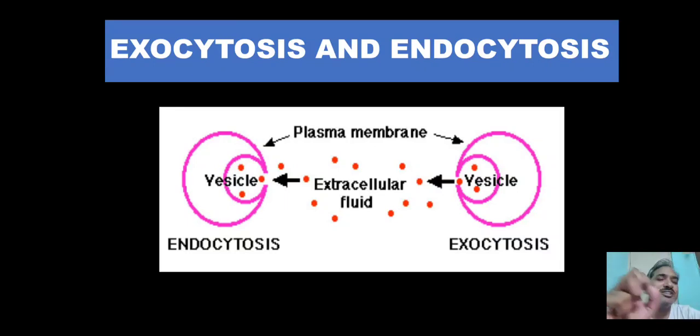They take the extracellular fluid or food, then close the vesicle, and the vesicle moves inside the cell. So that is called endocytosis. Taking the outside food inside the cell is called endocytosis.